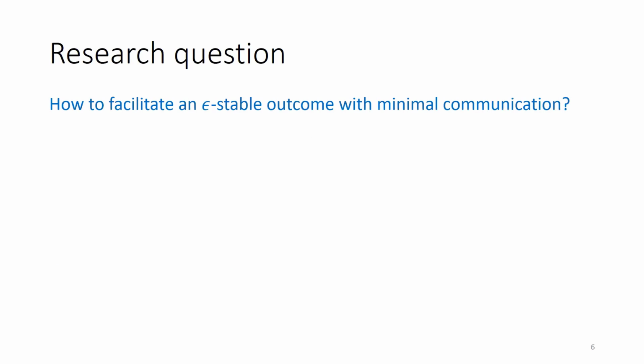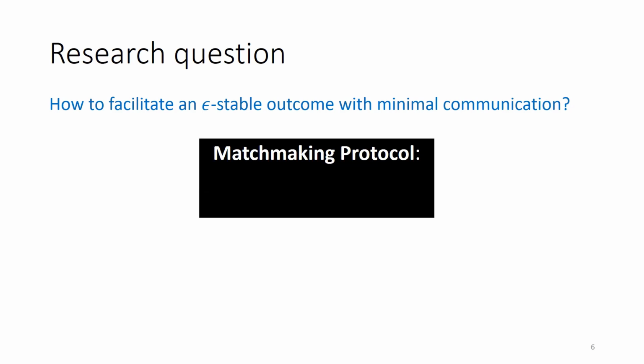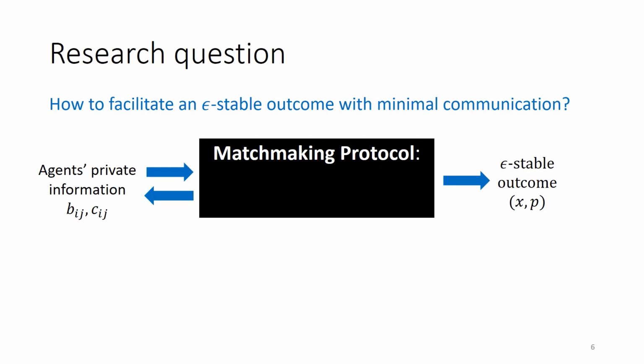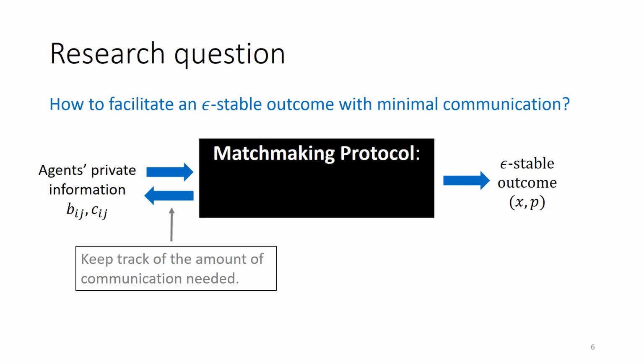The research question becomes how to facilitate an epsilon stable outcome with minimal communication. Here, communication is a proxy for the hassle of matchmaking, the back and forth interaction needed. We'll study this by considering a matchmaking protocol, which specifies a sequence of steps whereby agents communicate their private information and obtain an epsilon stable outcome. We'll keep track of the amount of communication needed as a measure of the efficiency of a system of matchmaking.